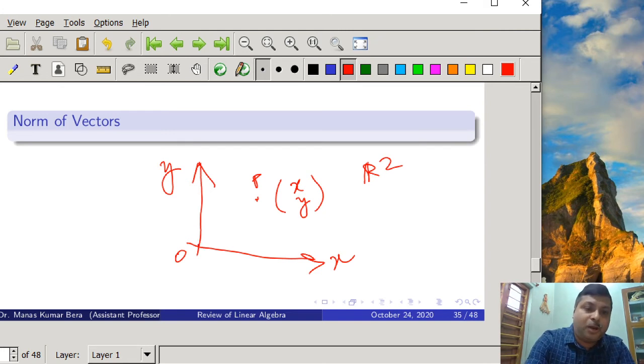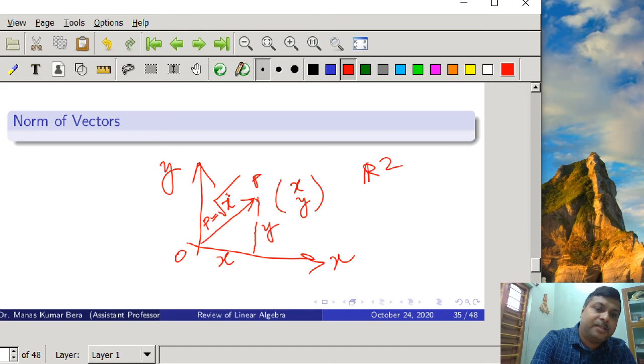Suppose we want to measure the length of this vector. Suppose this is the length x and this is the length y. So the length of P will be equal to root over of x square plus y square, which is represented by norm of p.